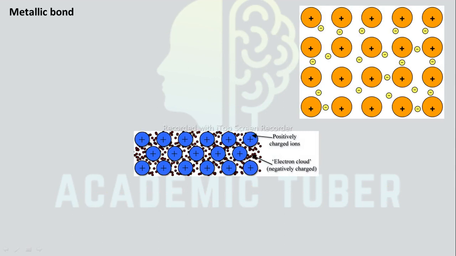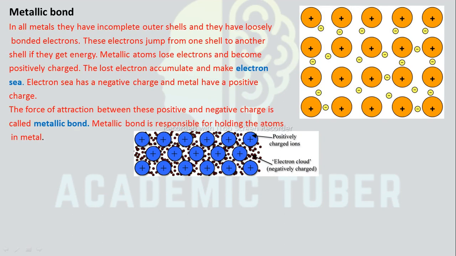Now we are going to discuss metallic bonds. In all metals, they have incomplete outermost shells and they have loosely bonded electrons. These electrons jump from one shell to another shell if they get energy. In the same way, the metallic atoms lose their outermost electron. After losing electrons, metallic atoms become positively charged.